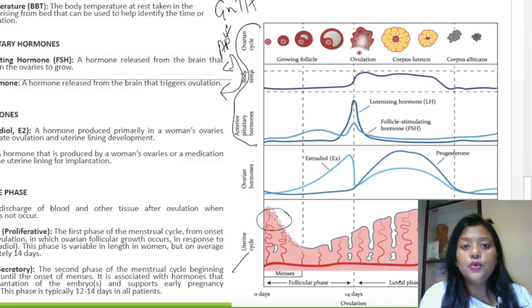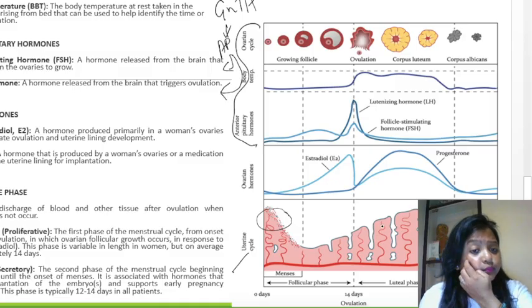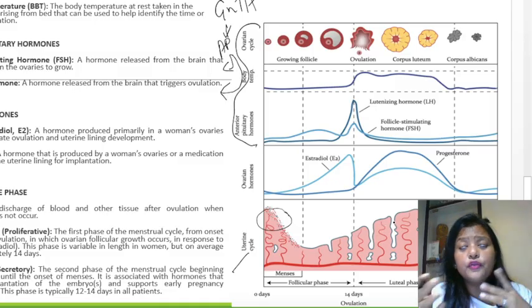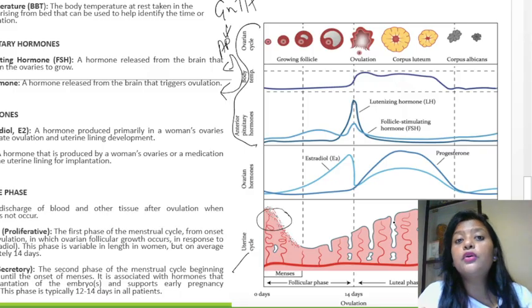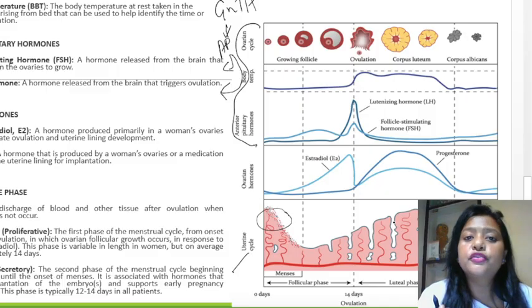Now in the luteal phase, estrogen is getting the uterus ready to receive the fertilized egg. Estrogen is helping in the ovulation process. Ovulation is done, and the uterine layer is developed, and now comes the next hormone, called progesterone.